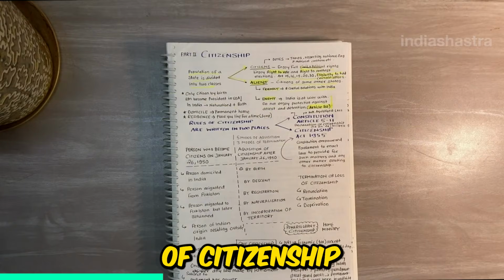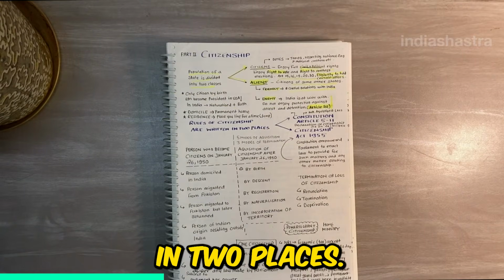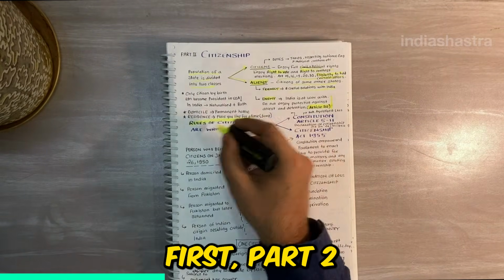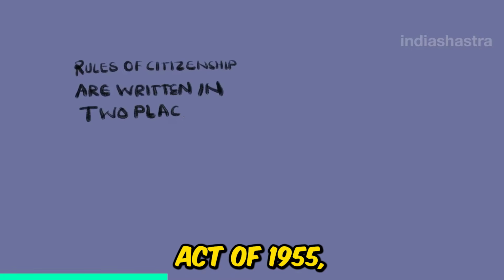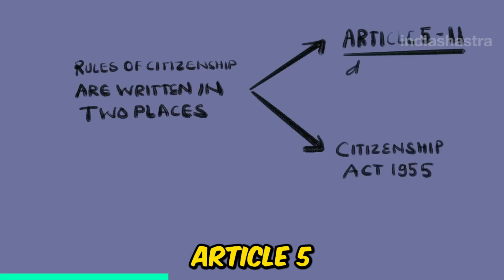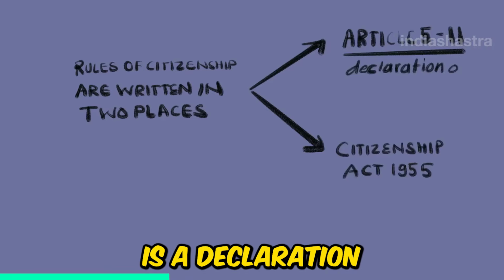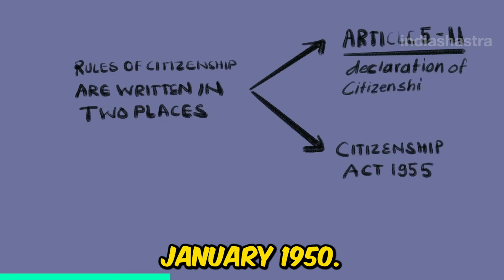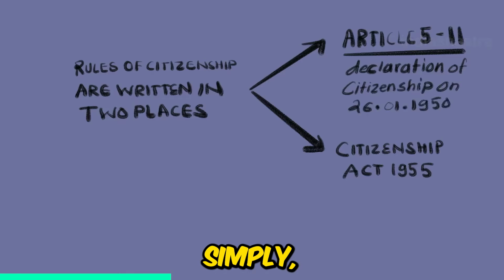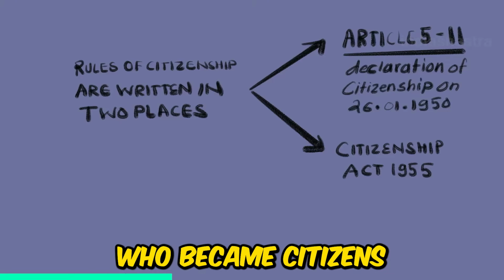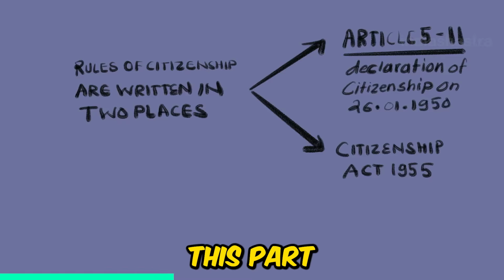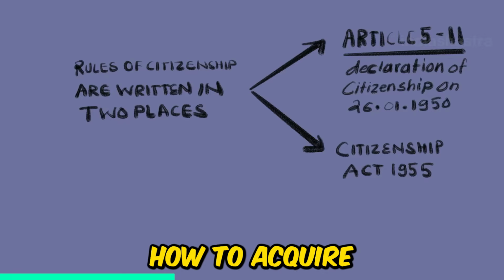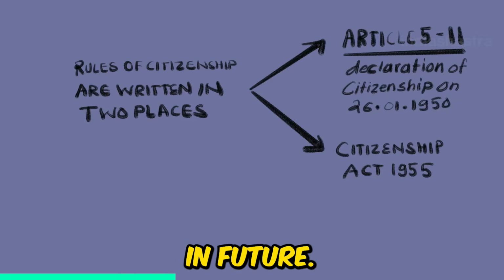Now, rules of citizenship are written in two places. First, Part 2 of the Constitution of India, that is Article 5 to 11. And second, Citizenship Act of 1955. Article 5 to 11 is a declaration of citizenship on the 26th January 1950. Simply, it deals with persons who became citizens on the day of the commencement of the Constitution. This part does not say how to acquire Indian citizenship in future.